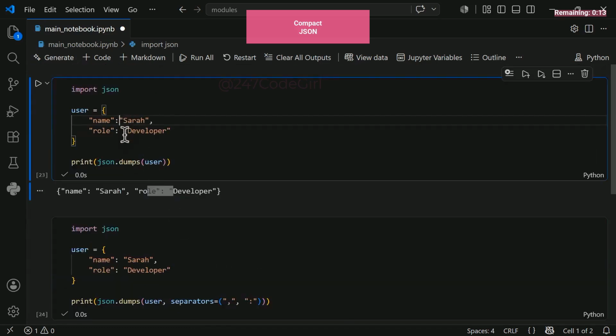Notice how changes don't break this. Spacing is fully controlled by Python. It handles formatting under the hood.